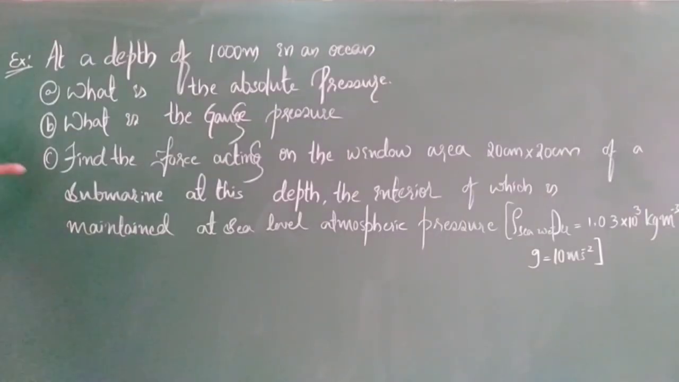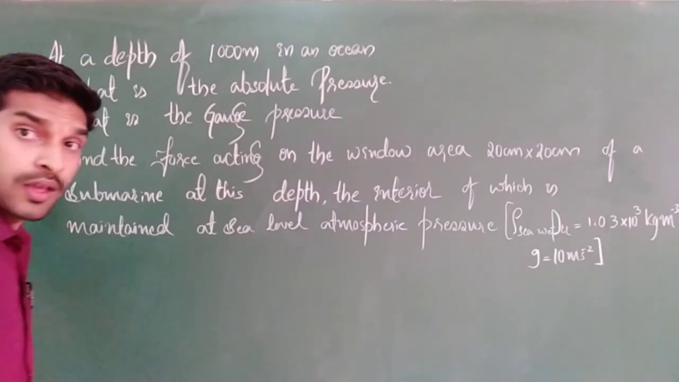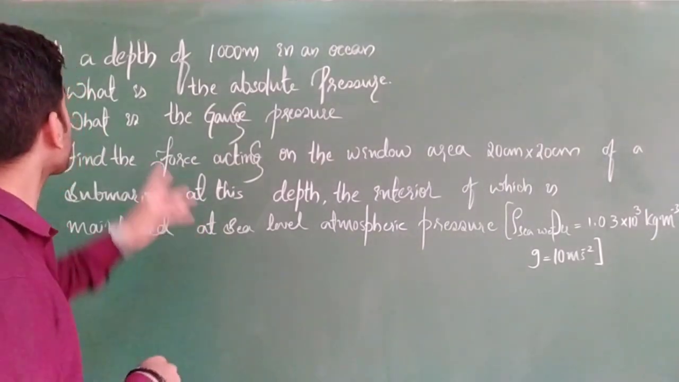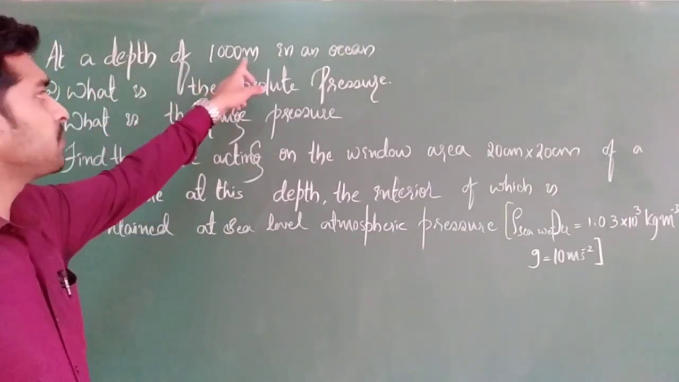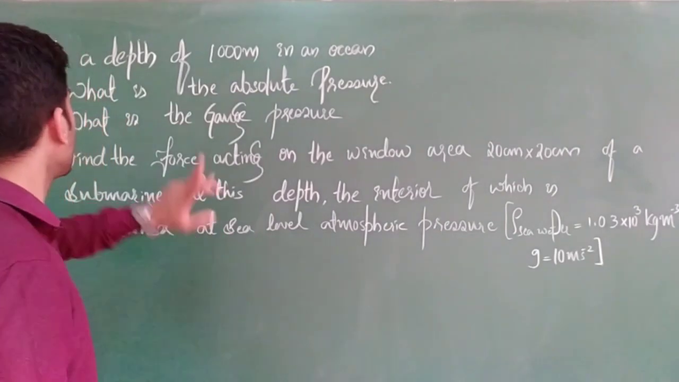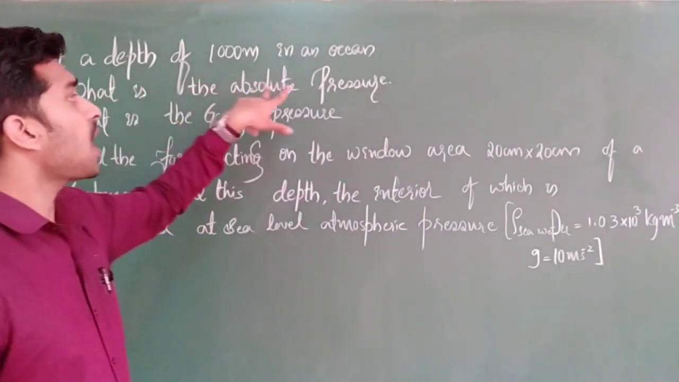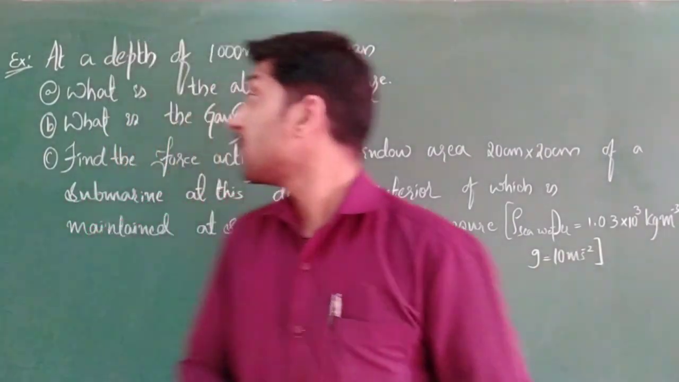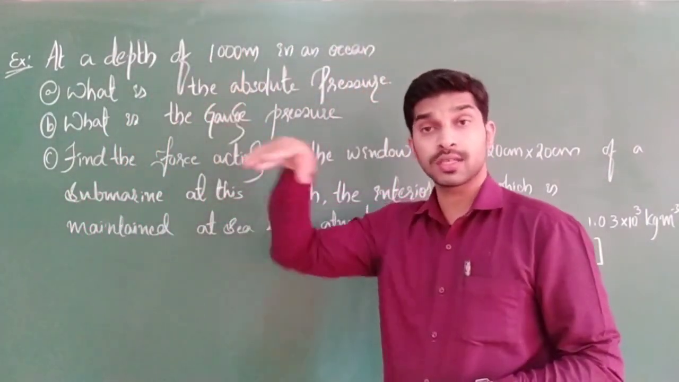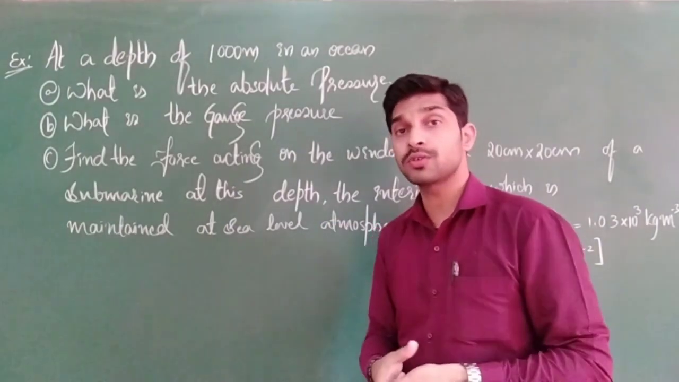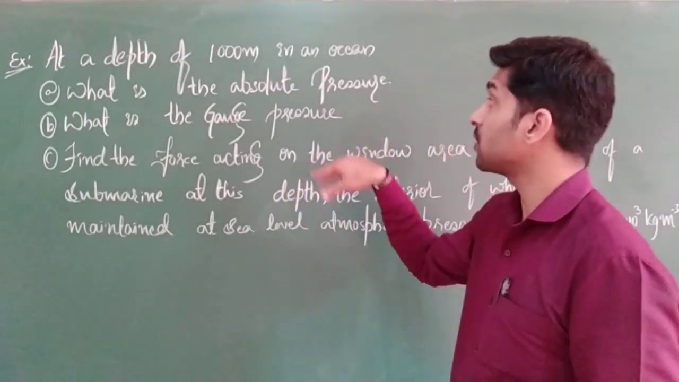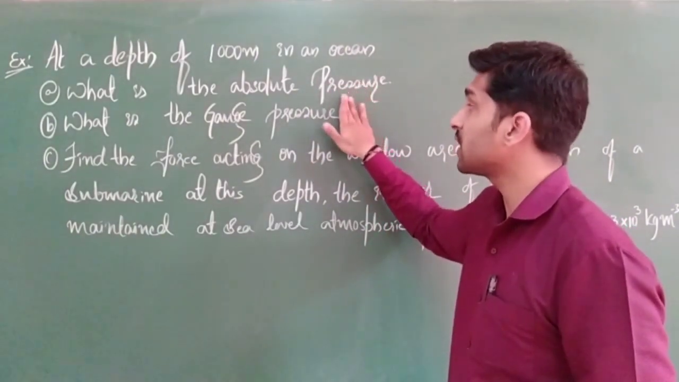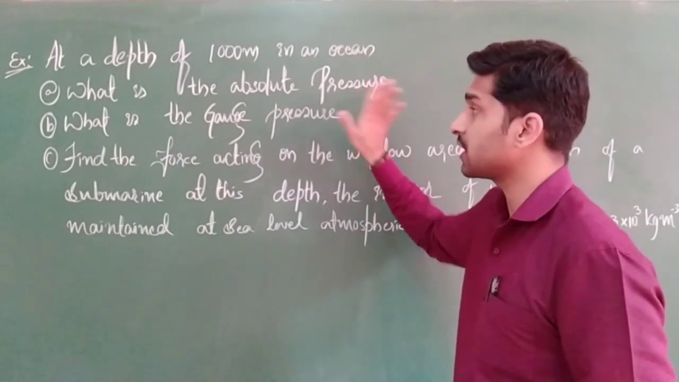So now we will go to the next problem. Clear? In this next problem, let us see what all the things they have given and what all the things they have asked. At a depth of 1000 meter in an ocean, what is the absolute pressure? They are asking about a depth of 1000 meter in the sea. Absolute pressure means the total pressure. What is the pressure value they are asking?